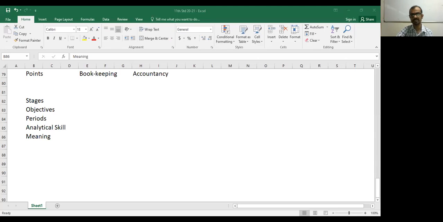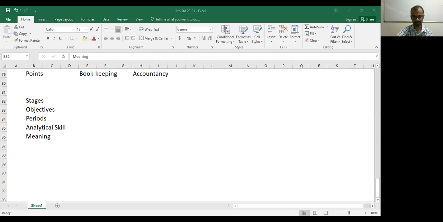Accounting means recording the business transaction which took place in the business, and you just have to classify that particular entry. Purchase entry should be recorded in purchase book, sales entry will be recorded in sales book, and so on. Means in the set of books of account, you have to properly record the business transaction. And then, after that, we can say accounting is the part of accountancy. So where apart from recording, classifying, summarizing, analysis and interpretation came into the picture, we should say now we are speaking about accountancy. Okay, go ahead now.